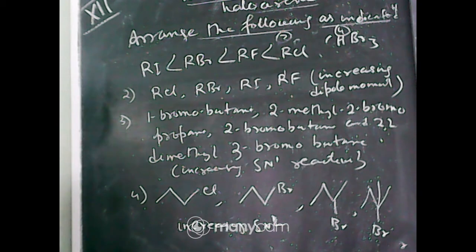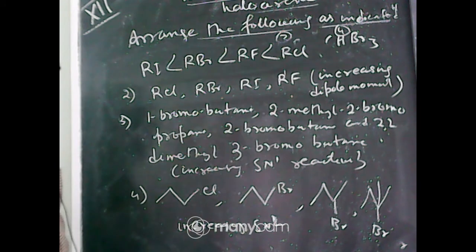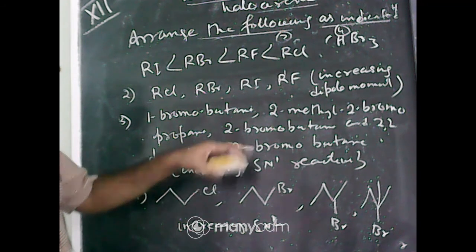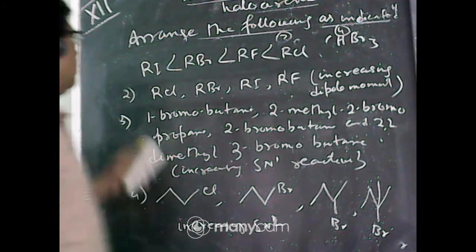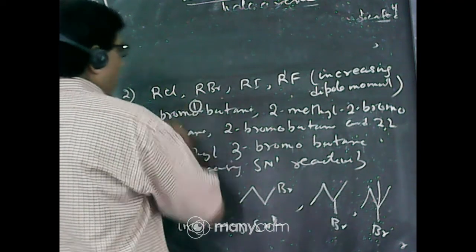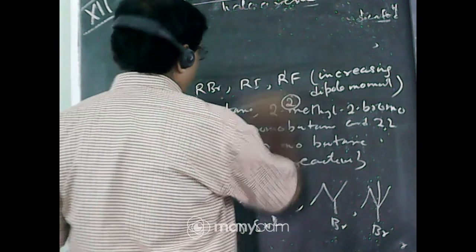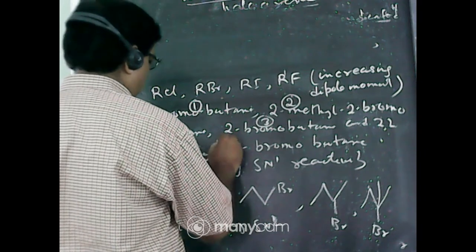Now third one, 1-bromobutane. This is a primary alkyl halide. 2-methyl-2-bromobutane, tertiary alkyl halide. 2-bromobutane, secondary alkyl halide, and 2,2-dimethyl-3-bromobutane. It is also secondary, but at the 2 position two methyl groups are present. SN1 reactivity is maximum for tertiary and minimum for primary. So what will be the order? Say 1-bromobutane 1, 2-methyl-2-bromobutane 2, 2-bromobutane is 3, and 2,2-dimethyl-3-bromobutane 4.